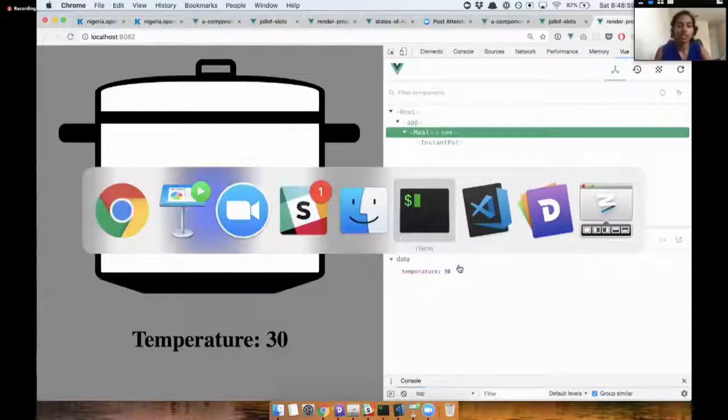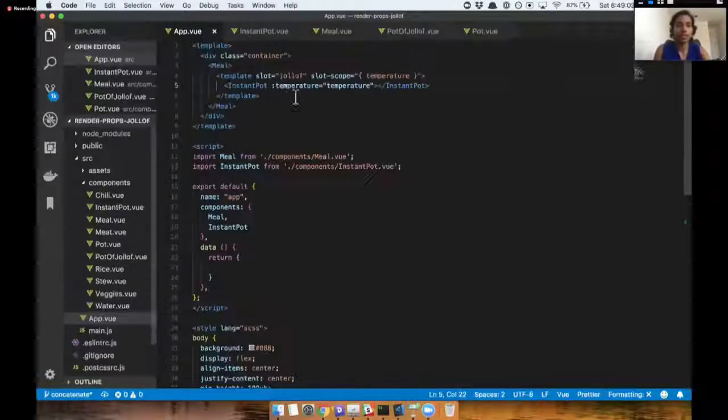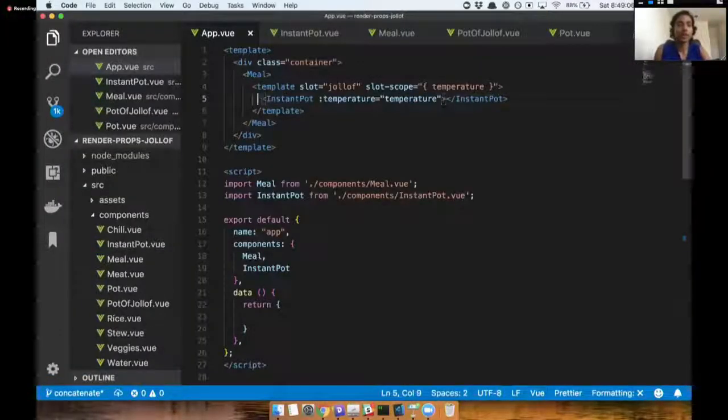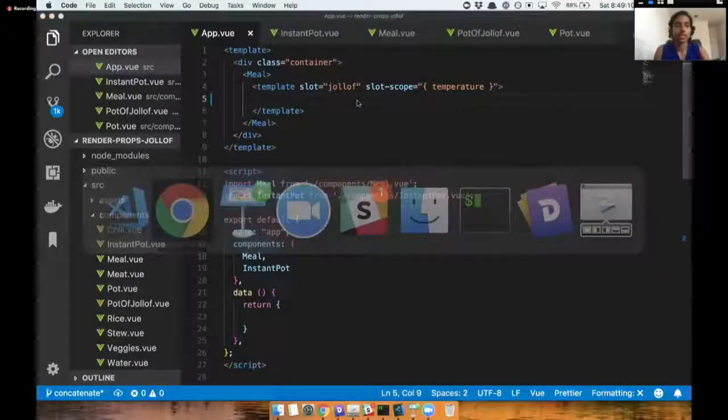The other thing I wanted to show is that if you can see my code, here I have that template slot with the Instant Pot. And if I were to remove this layer so that it no longer is there, one second.